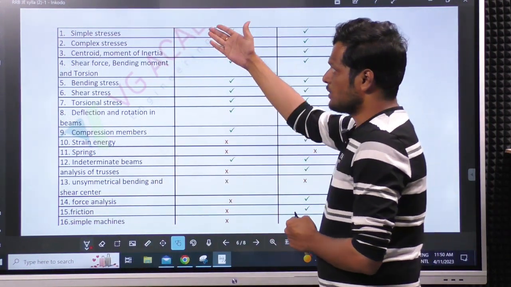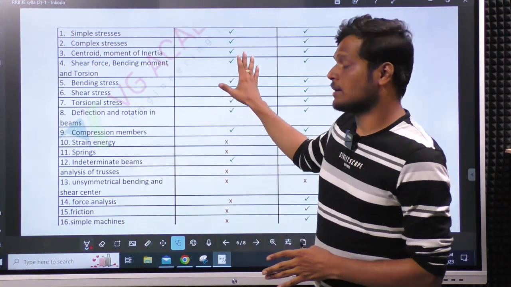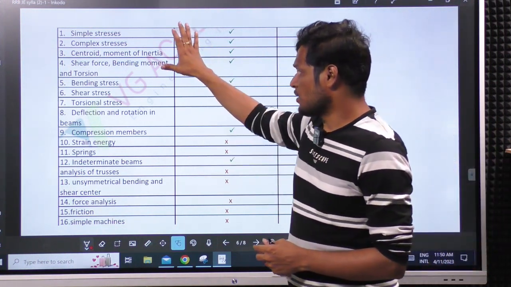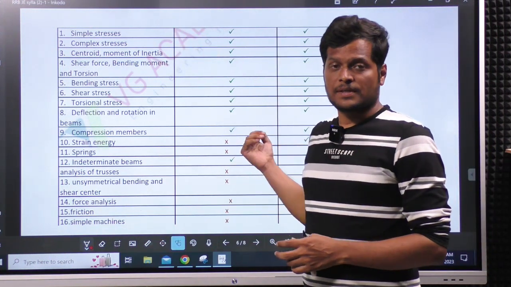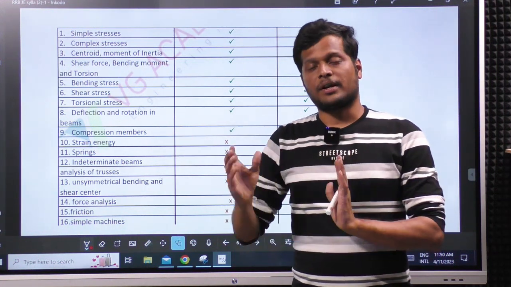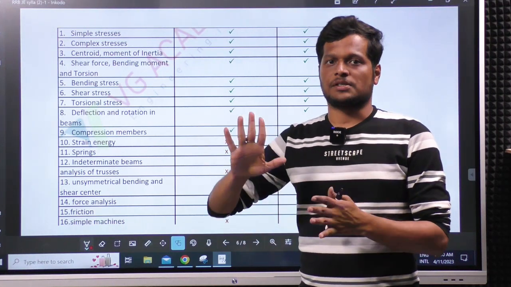And whatever the syllabus that we are going to cover here, I shared the SSC and RRB JE comparison syllabus. So, whatever syllabus we have in SSC and RRB will be completely covered. For your particular state government examination, if you have a different syllabus, meaning one or two subjects, you can study that individually.